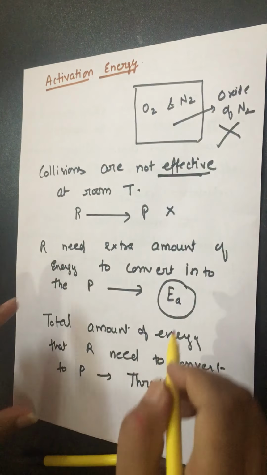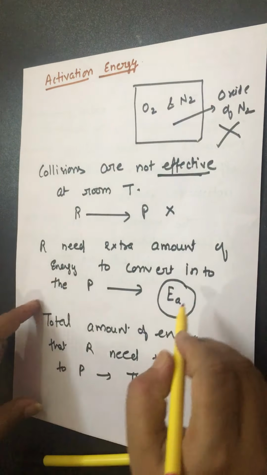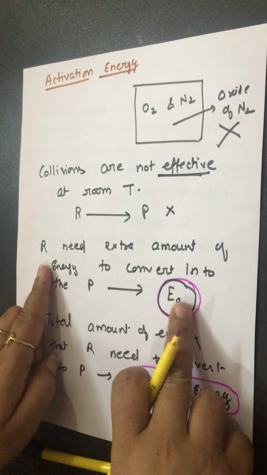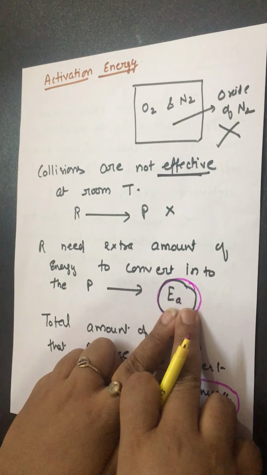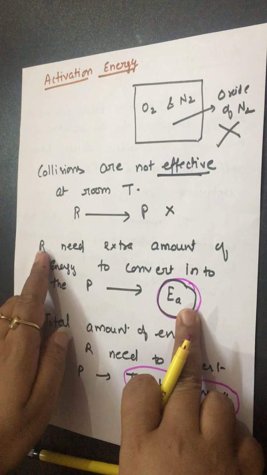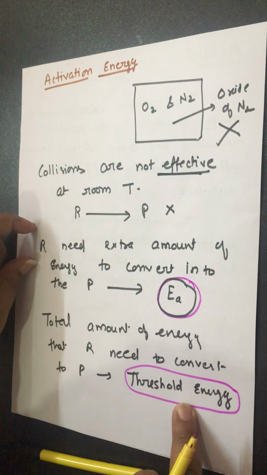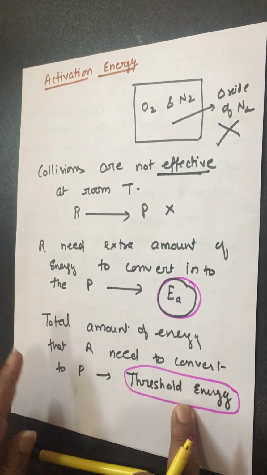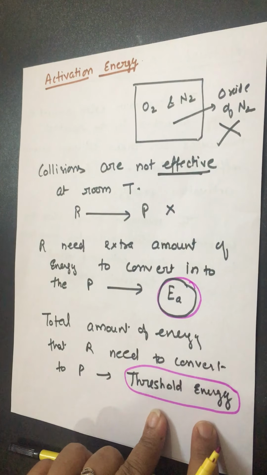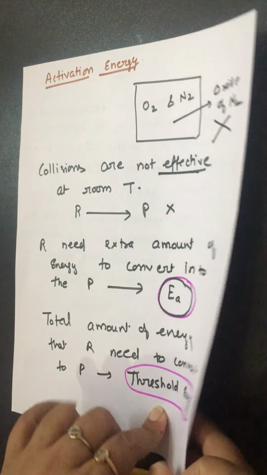It means I have told you two things: one is activation energy and the second is threshold energy. Activation energy means what? The extra amount of energy so that a reactant can convert into the product. And what is threshold energy? It is the total energy. It means the energy of the reactant plus the activation energy, so that the reactant converts into the product. It is known as threshold energy.